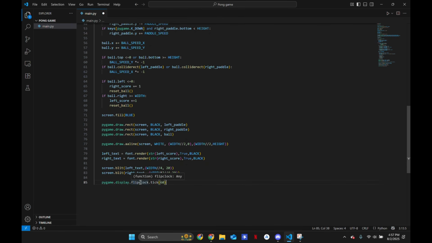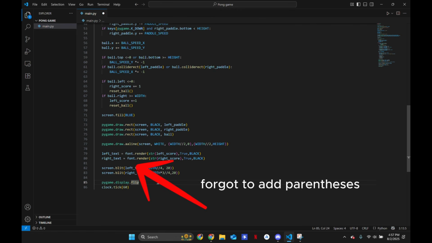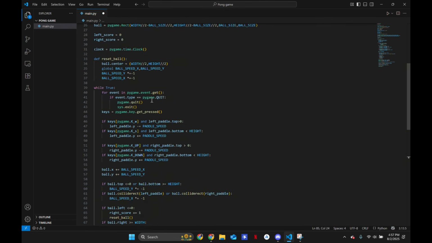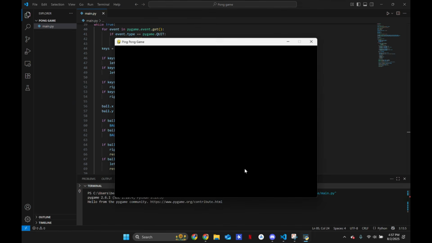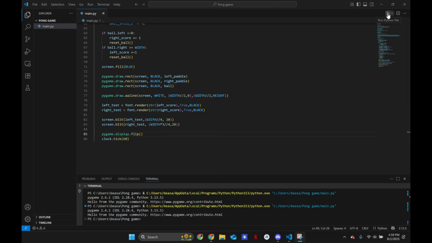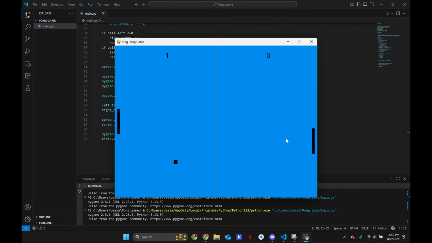And I think that's it. I think we're done. So we can go ahead and try it and see how this runs. Okay, let's go ahead and run it. And there we go. So there's a multiplayer game, so we can move each paddle individually, and the ball just goes. And if I let one go, then the score increases, and that's perfect.